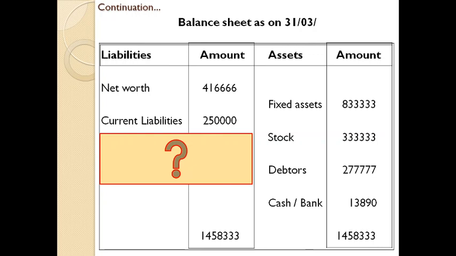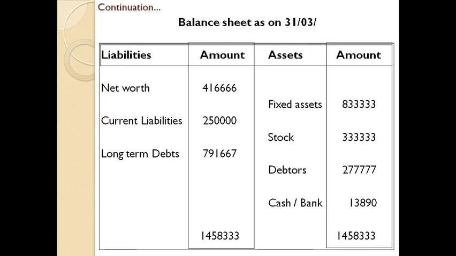Since there is no information regarding reserves and we already wrote net worth, never think that reserves can be given as a name to the difference amount. And current liabilities is also given in this question. So we can assume that the difference amount is long-term debts. This is how you have to deal with the cases or adjustments that come under the preparation of balance sheet on the basis of ratios.